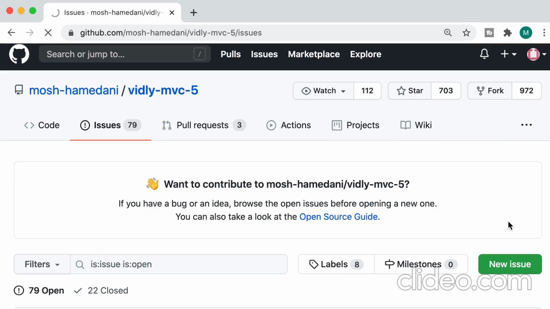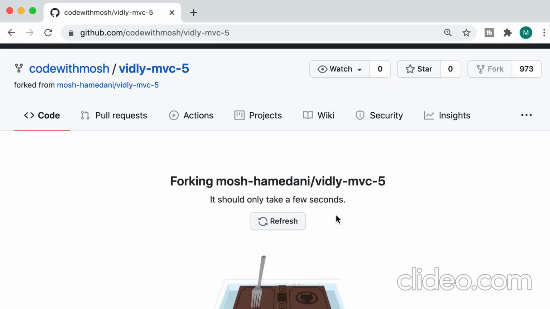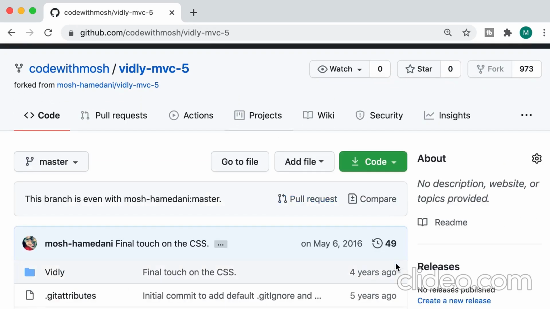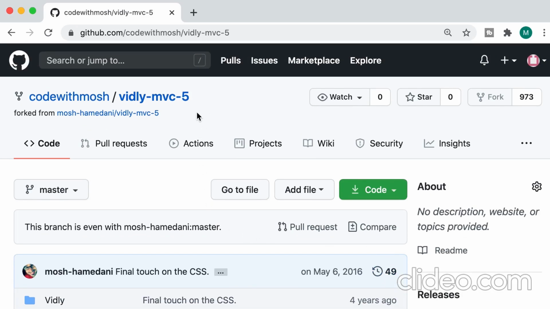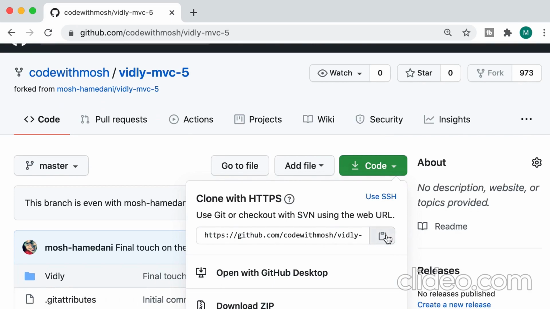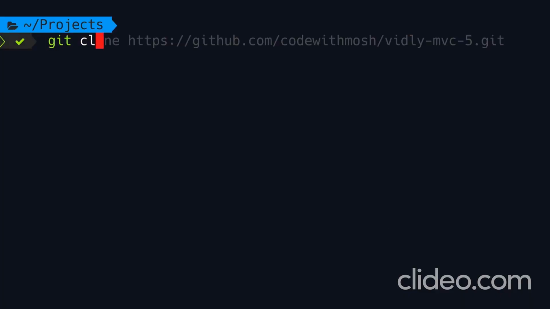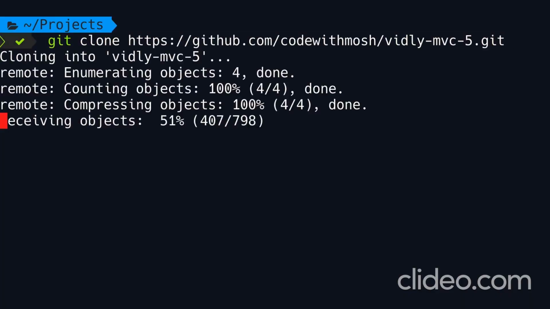Take a look. It's going to take a few seconds. All right, look, we have a copy of this repository in my Code with Mosh account, which is forked from my personal account. So this is my repository in GitHub. Now I'm going to clone it on my local machine and start working on it. So let's go to code, grab the URL, and then clone this repository.